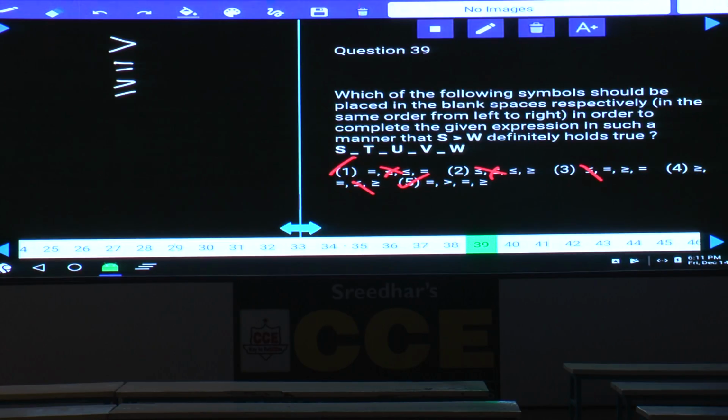Now S is at the left, W is at the right, we should have greater than. If there is 1 greater than and the remaining elements must be greater than or equals to, anything will be good. Lesser than cannot have.